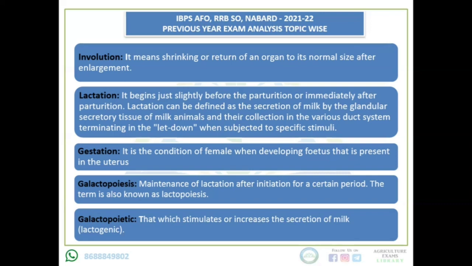Now different animals have different gestation periods, because every animal cannot have the same gestation period. In some animals the fetus can develop in 114 days, in some animals it takes 285 days, in some animals it takes 310 days. If you are talking about cow, the gestation period is 285 days. When you talk about buffalo, it is 310 days. When you talk about swine, it is 114 days. So every animal has a different gestation period.